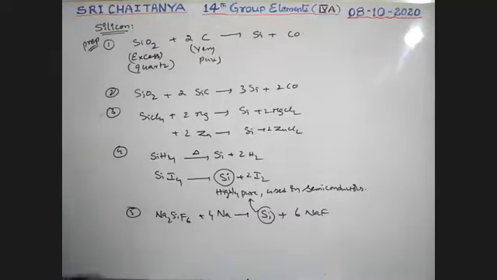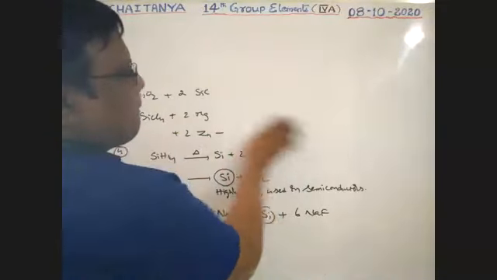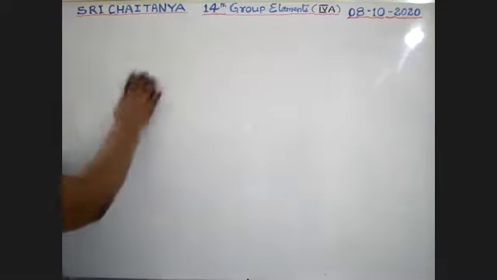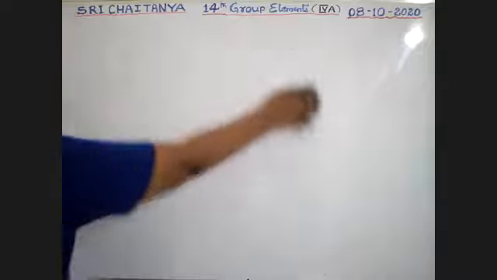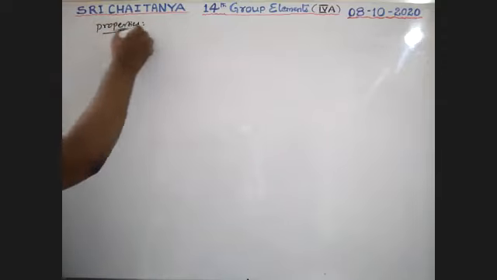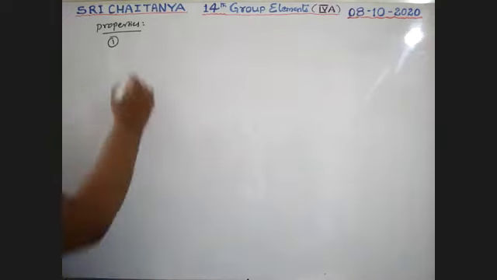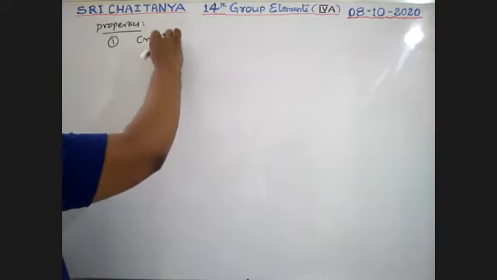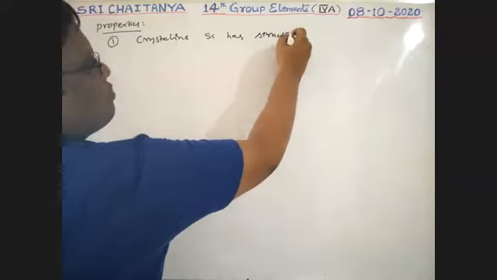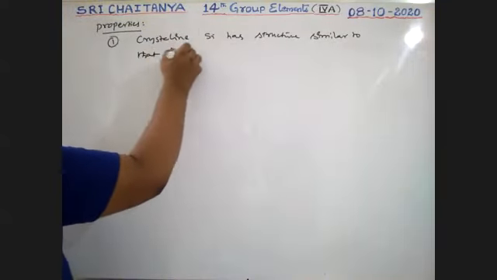Next, properties. First, crystalline silicon has a structure similar to that of diamond.